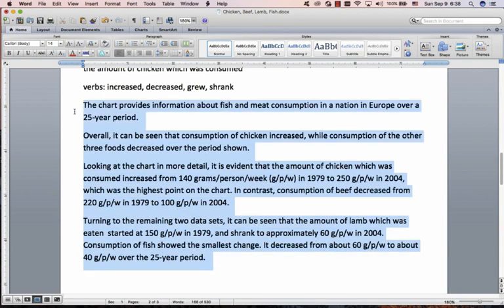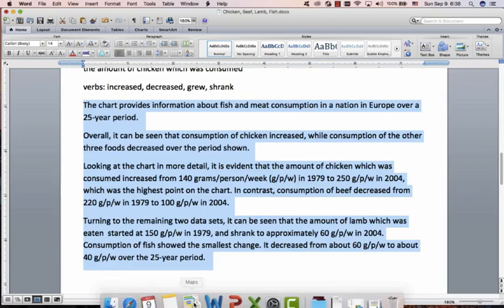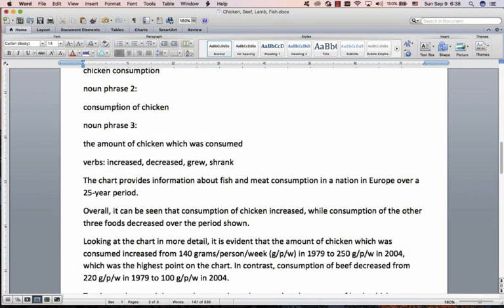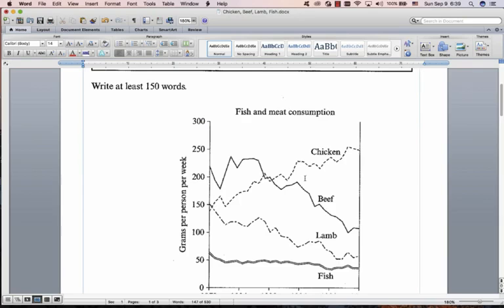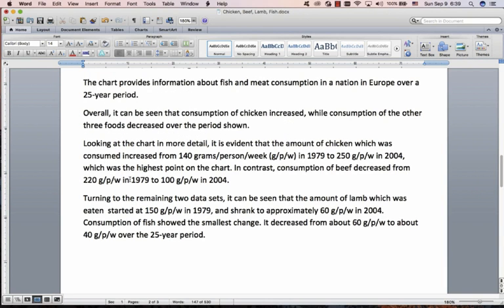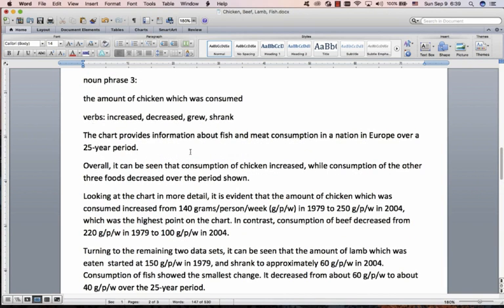Great. How many words is that? 148, as you can see down at the bottom there, 148 words. That's perfect. 140 is actually fine. They say 150, but 140 is actually acceptable. Right, so I'm going to end the video there because the video is getting a little bit long. I just want to stress what we did here. We found 3 noun phrases from here, and then in the subjects of our sentences, we use those noun phrases to construct the sentences. We just use some simple verbs.